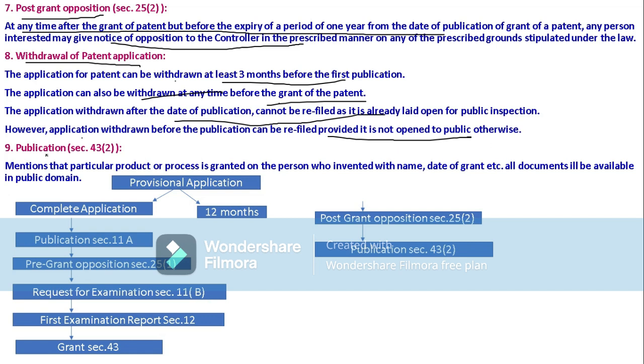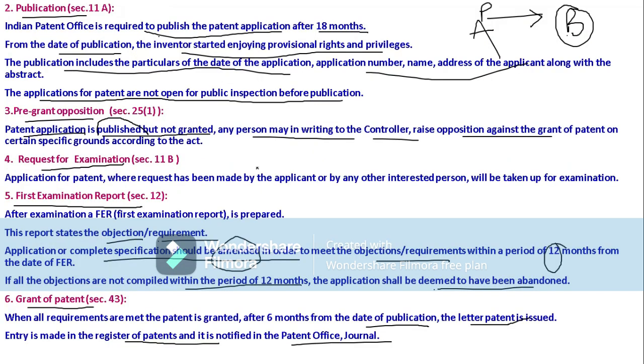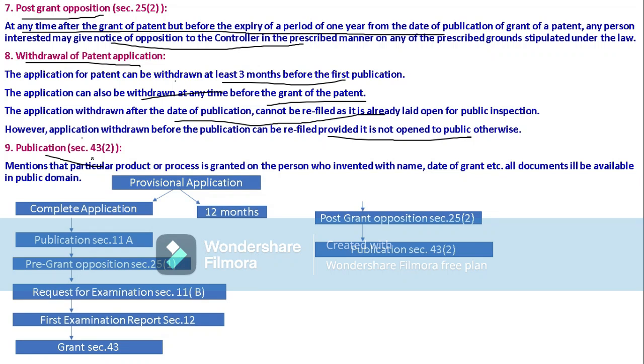If there is no pre-grant opposition, post-grant opposition or withdrawal, then directly after the first examination report, the grant of patent will be given. After grant, we go directly for publication.